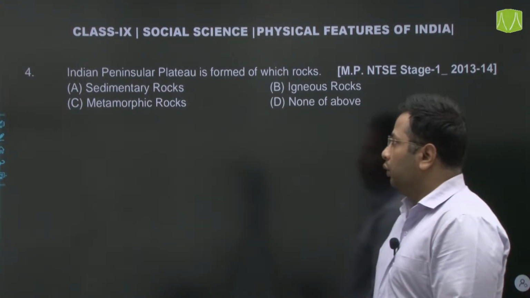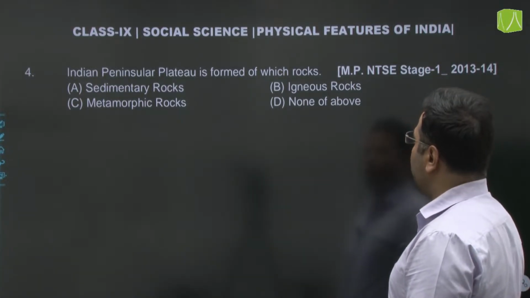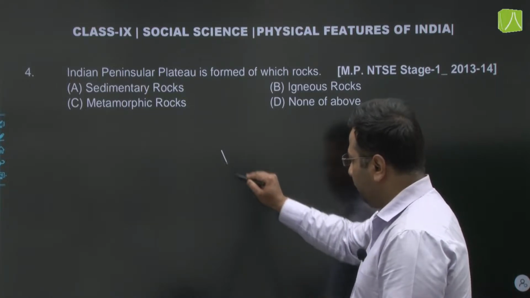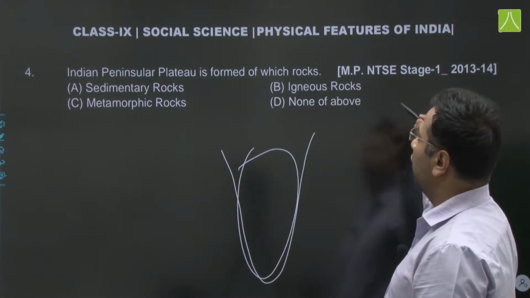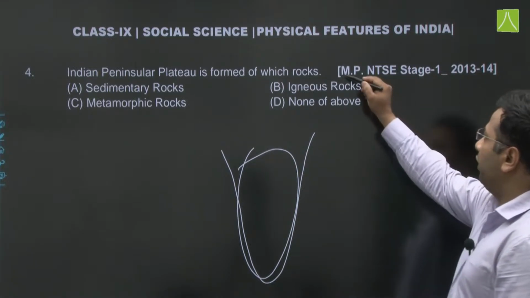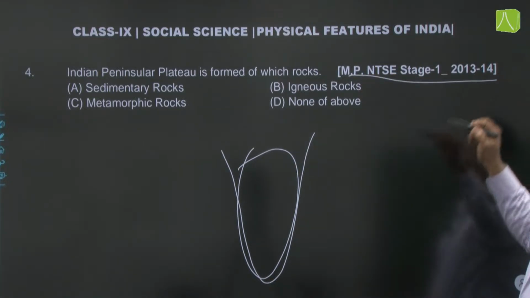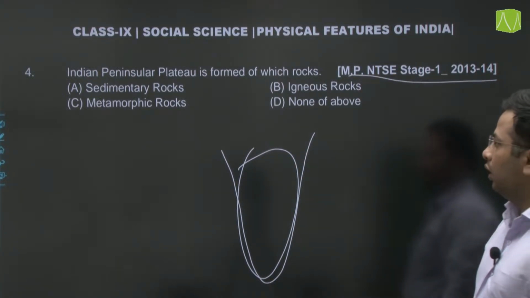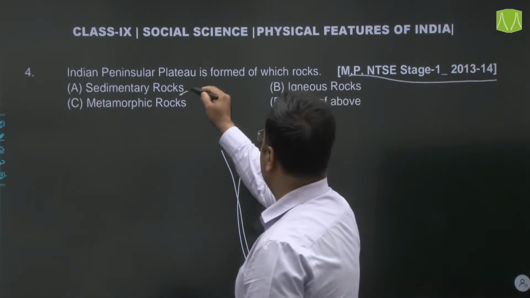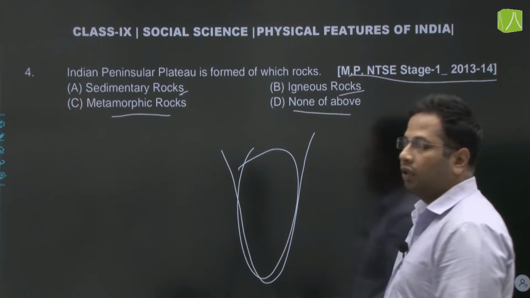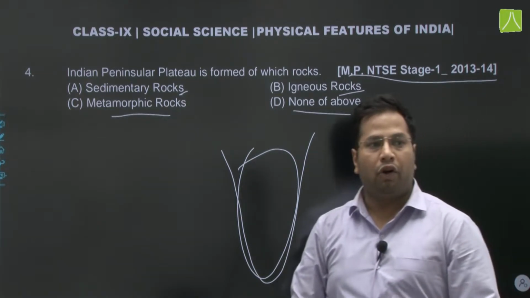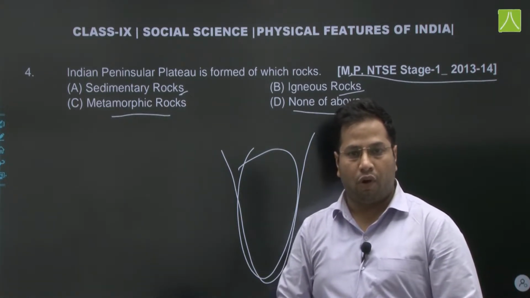The Indian Peninsular Plateau is formed of which rocks? This peninsular part, the bottom part, is what we are talking about. This question appeared in MP NTSE stage 1 in 2013-14. The options are sedimentary rocks, igneous rocks, metamorphic rock or none of these. I hope you have already read about different types of rock.